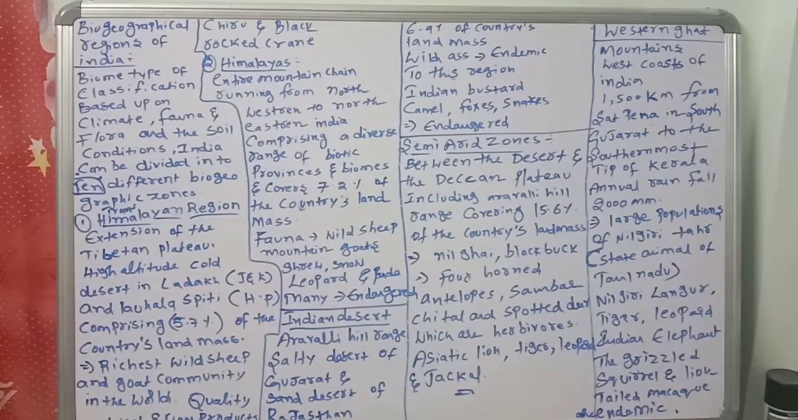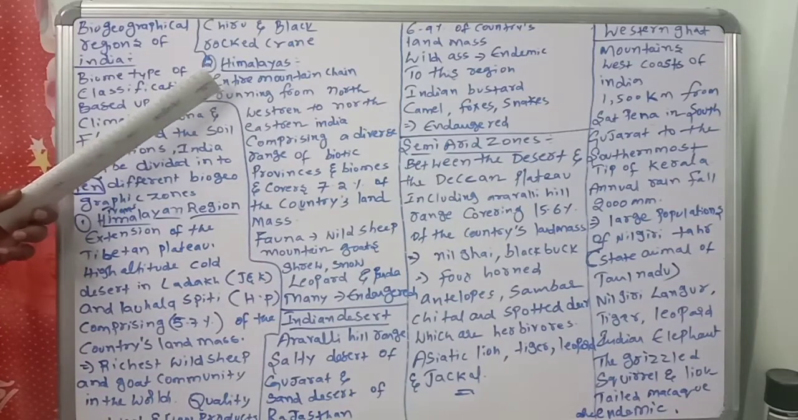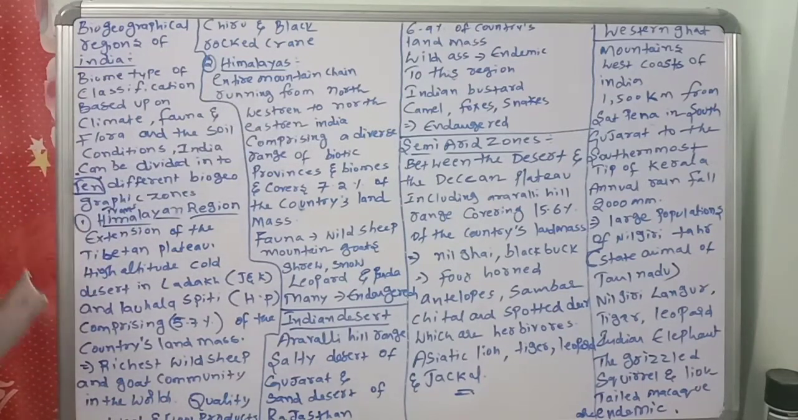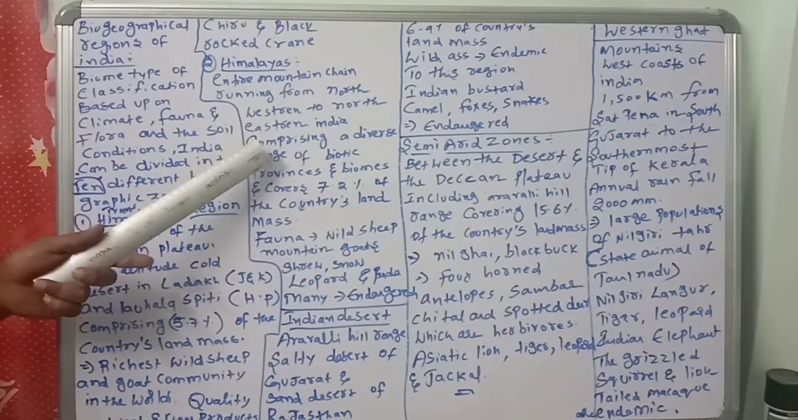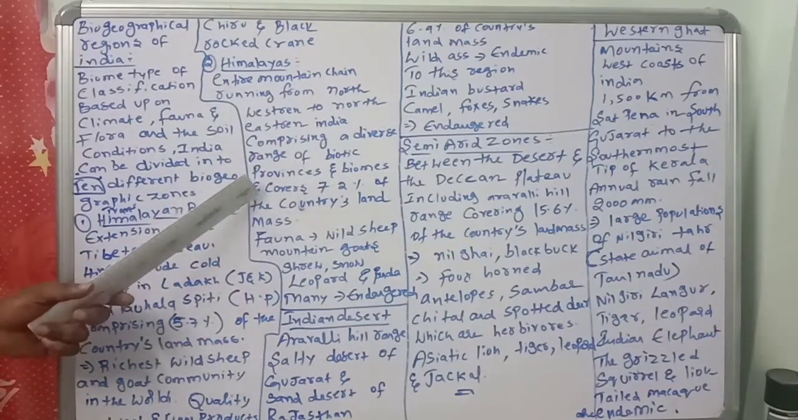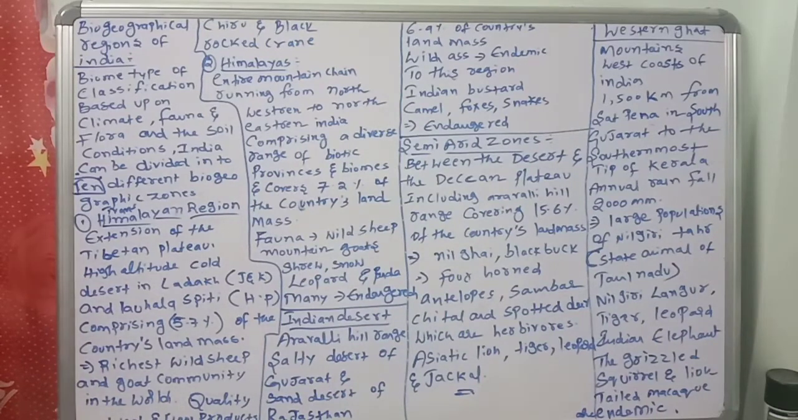Next, come to the Himalayas. What is the Himalayas? The entire mountain chain running from northwestern to northeastern India, west to east, comprising a diverse range of biotic provinces and biomes, and covers 7.2% of the country's landmass.